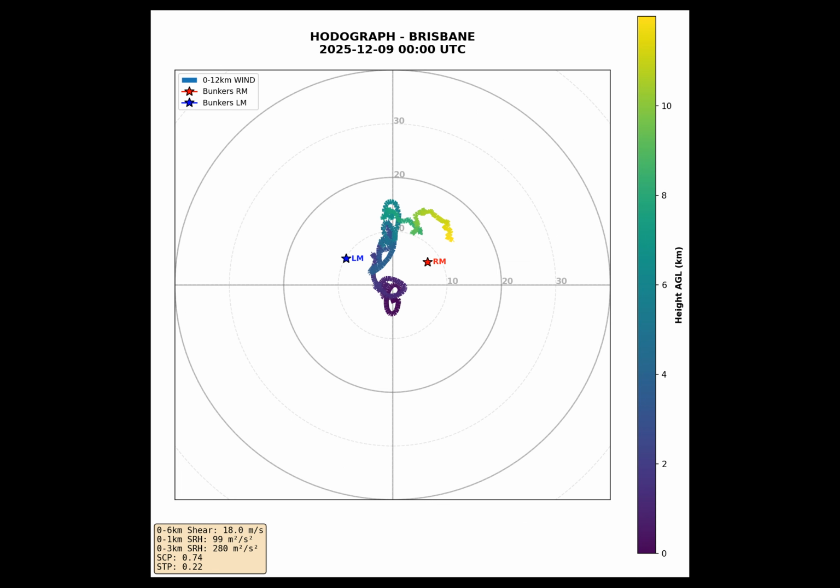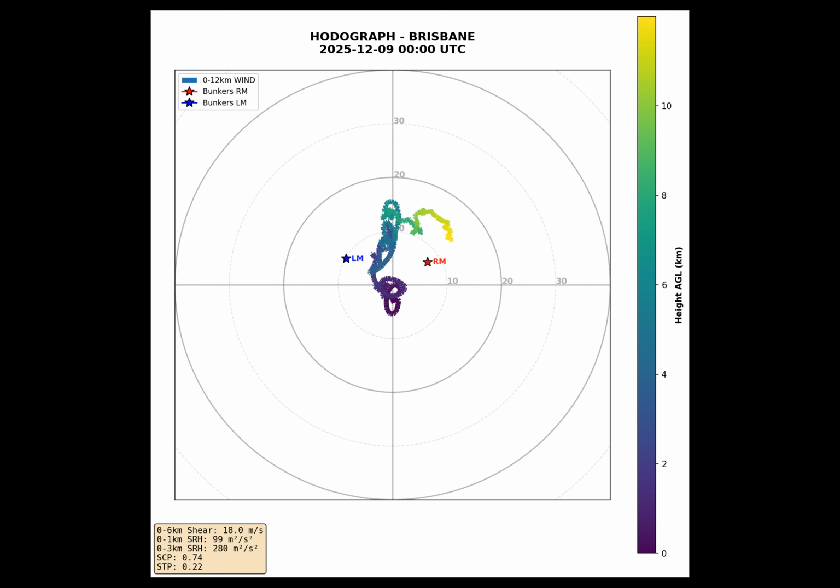The hodograph reveals important details about storm motion and organization. Wind vectors curve through the lowest 12 kilometers, with a profile colored by height showing veering winds with altitude. This creates storm relative helicity, the spinning motion that can lead to rotation in updrafts. The bunker's right mover motion vector points to the east-northeast, so if supercells develop, they'll track toward the east-northeast.